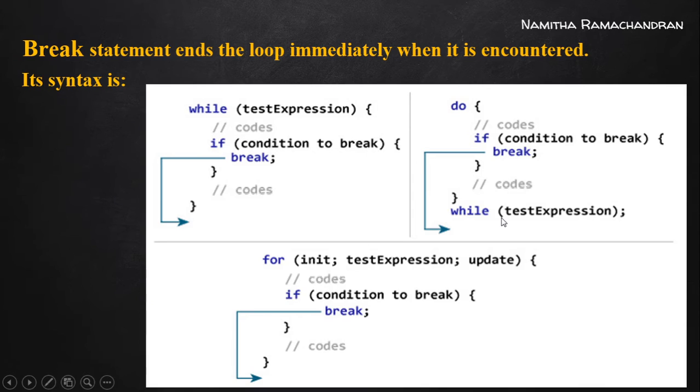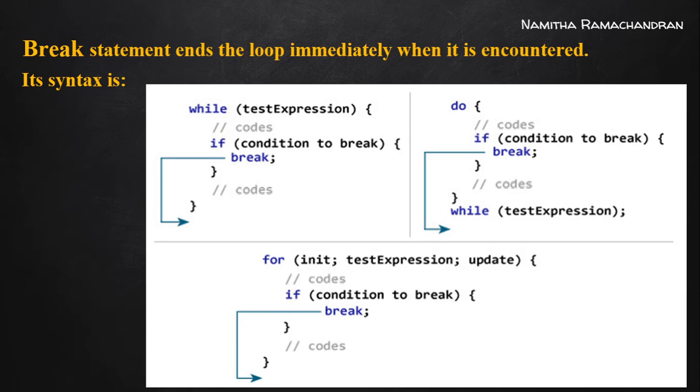test expression to become false. Similarly, inside this for loop, if this condition becomes true, then we can go for the execution of our for loop body. Here it is the if statement. If this condition becomes true, then control transfers inside this if body. Here it is the break statement. While executing this break, what will happen? Control transfers outside of this for loop without waiting for this particular condition to become false. It directly or immediately transfers control to the outside of the for loop.